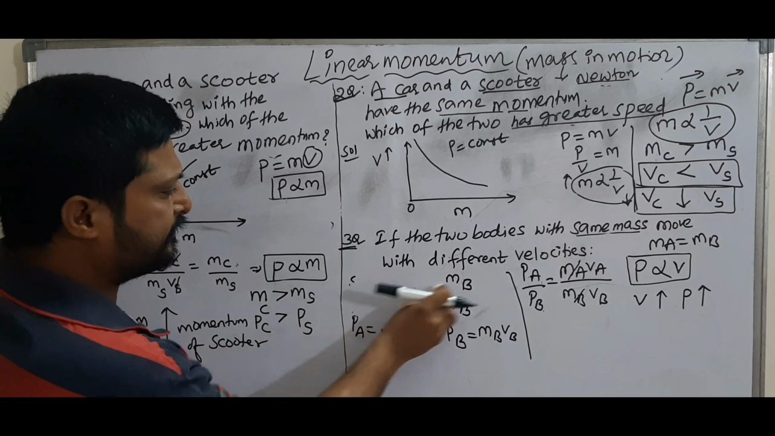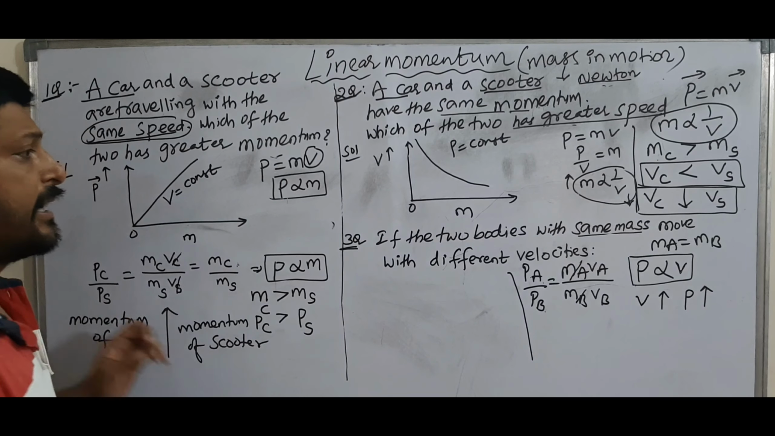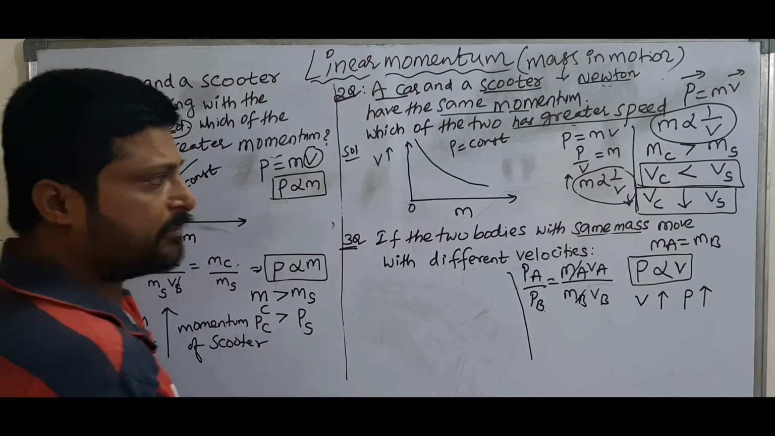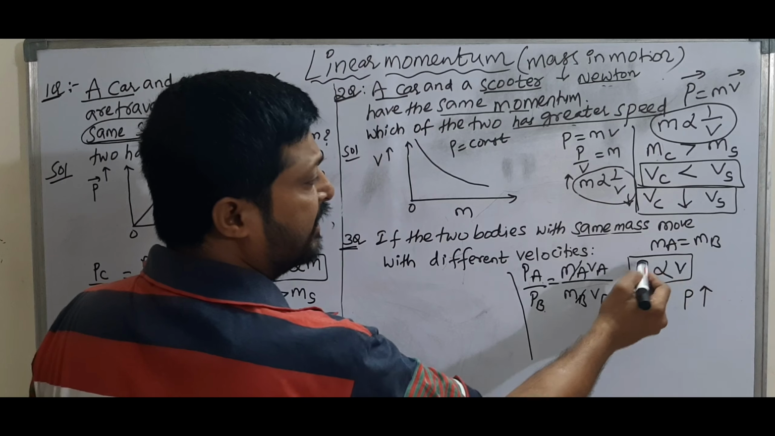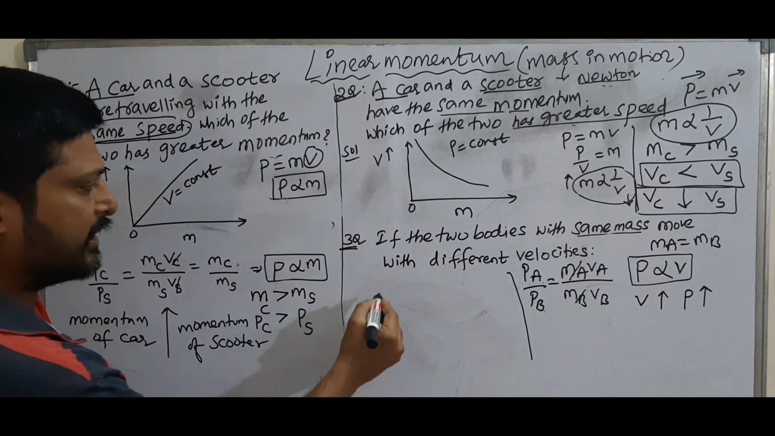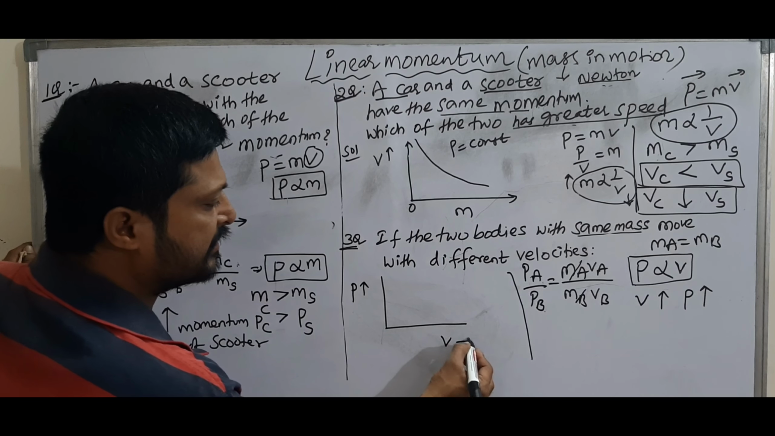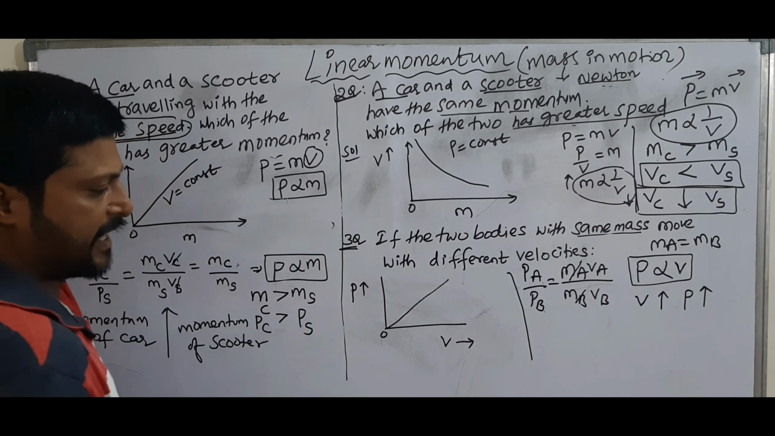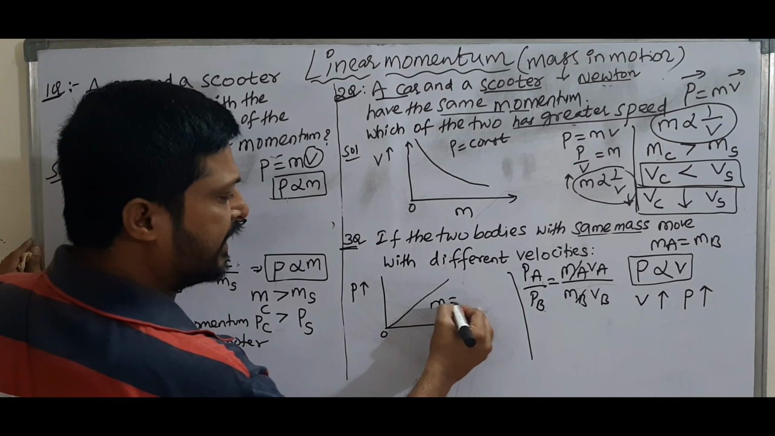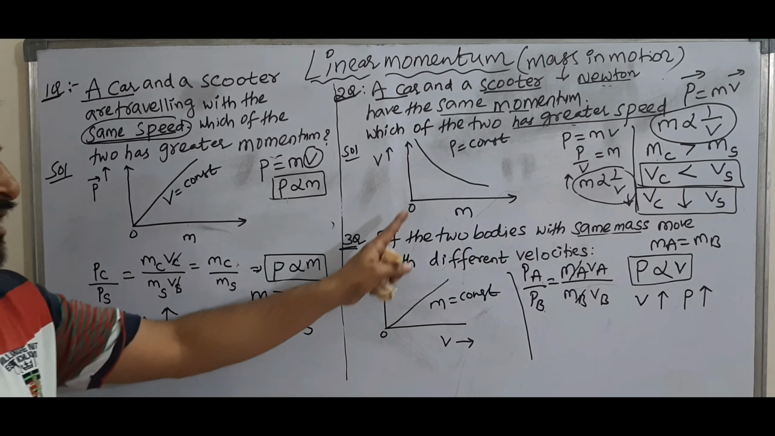Right. Next, in the third question, here the mass is the same. If masses are the same, how are momentum and velocity related? Directly proportional. Then draw a graph between momentum and velocity. Directly proportional, so the graph is a straight line. Here the constant is mass. Okay? So this is the graph showing relations between the three terms.